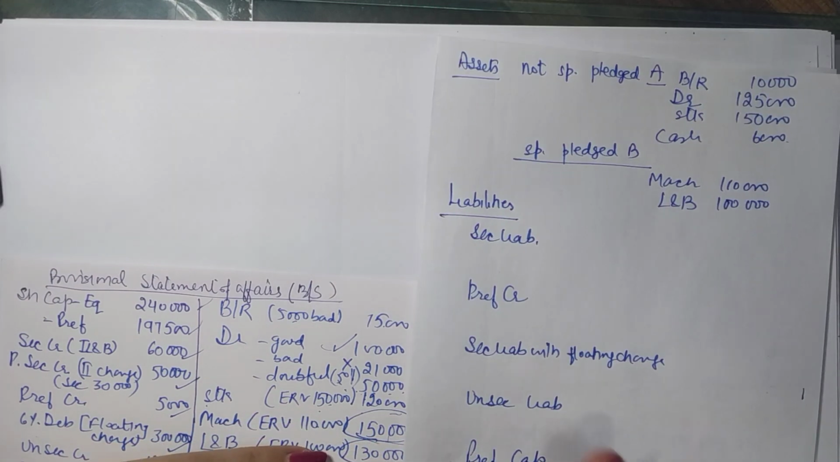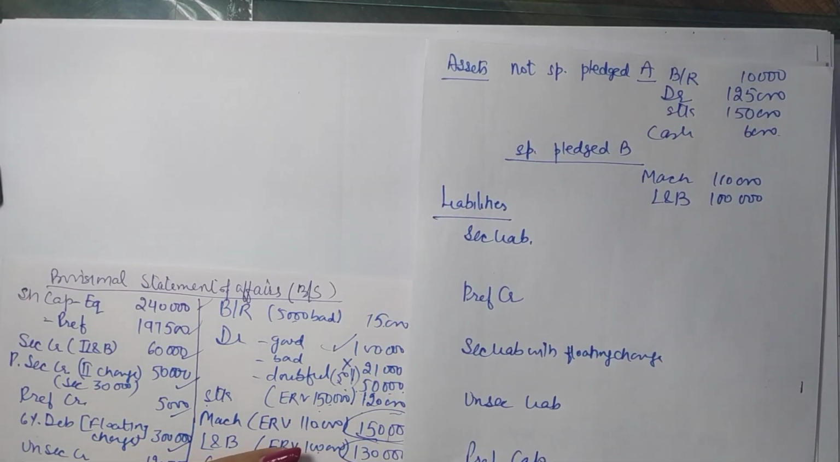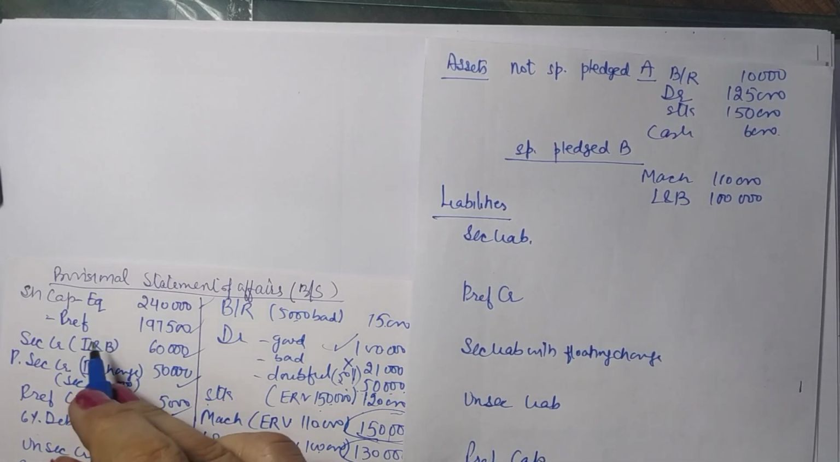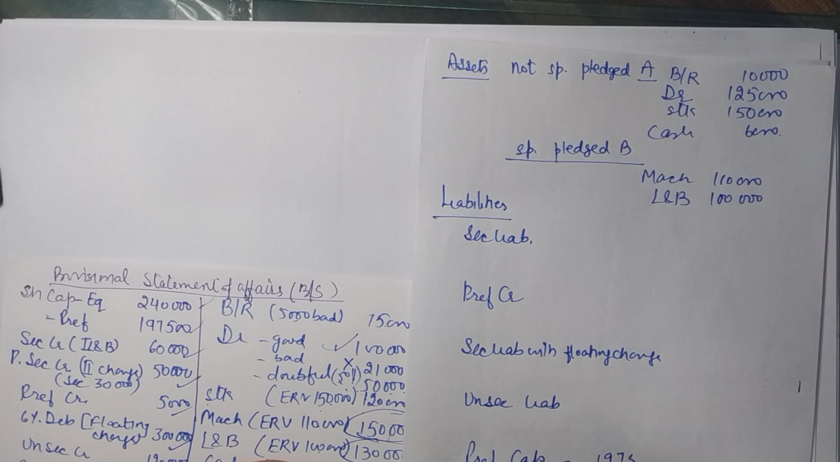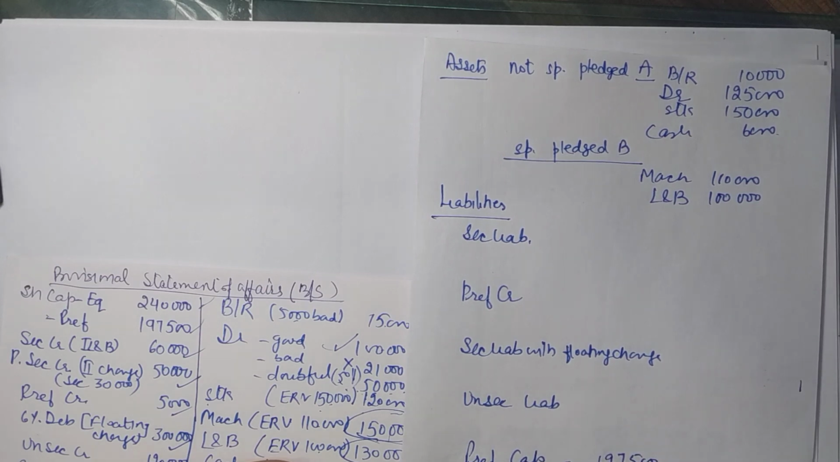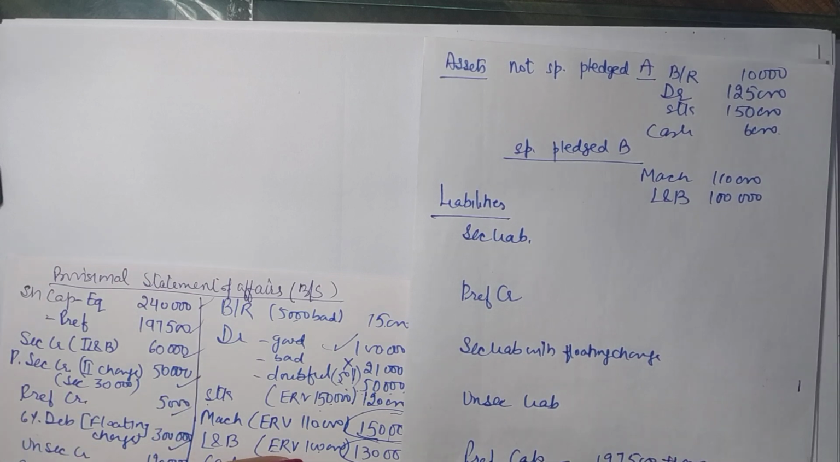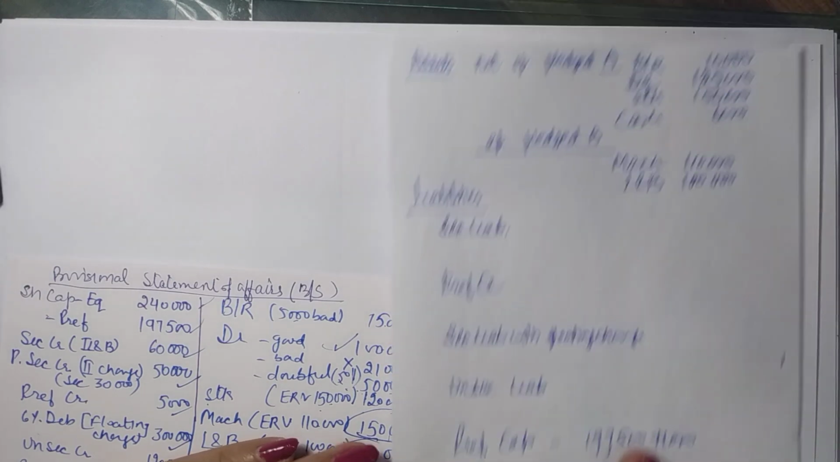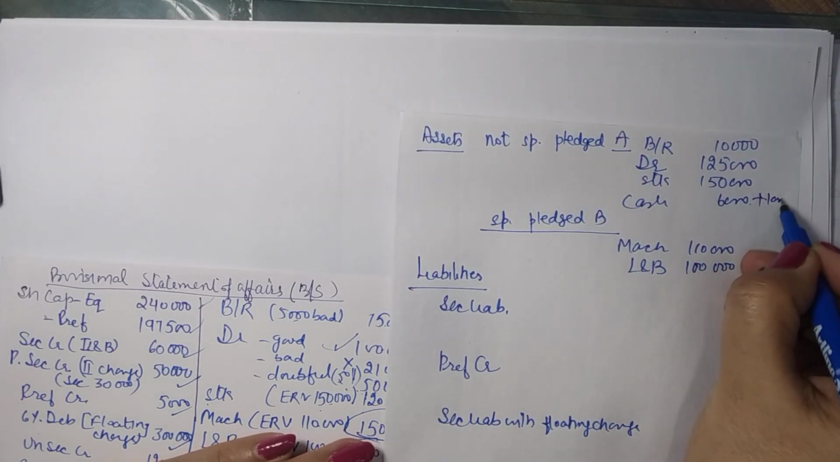So looking at the liabilities, just put them at their places. Equity capital 2,40,000, preference capital 1,97,500, and in this case just remember our question said that we can recover 1,000 from arrears. So if you recover 1,000 rupees from arrears, your preference capital is going to be plus 1,000, and that will be added in the cash.